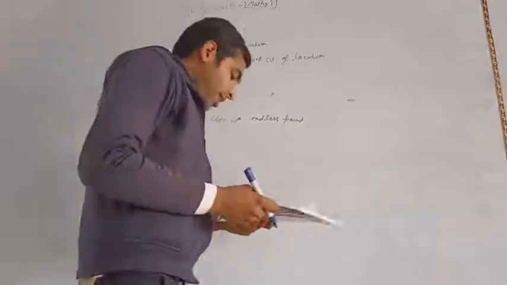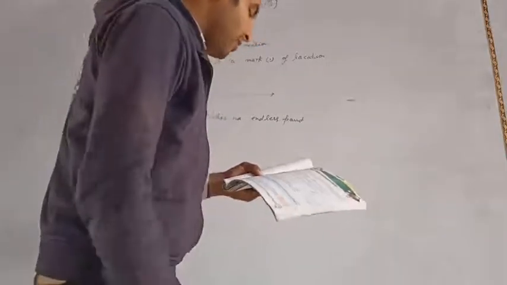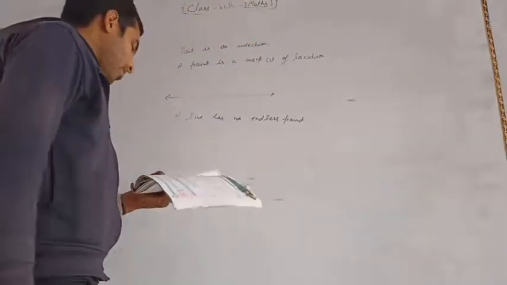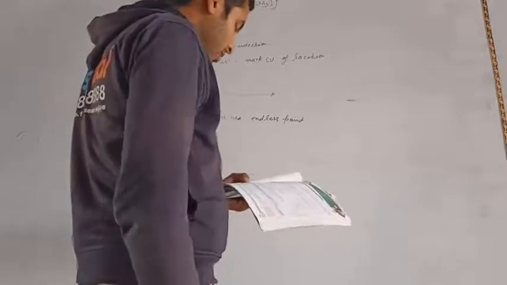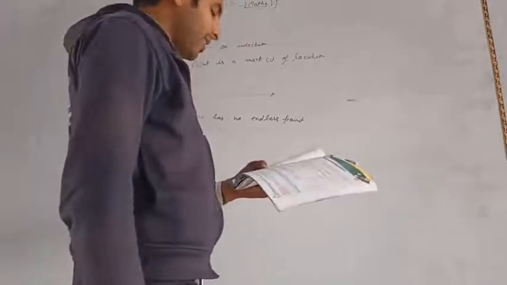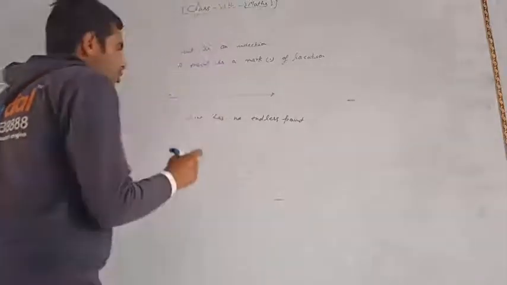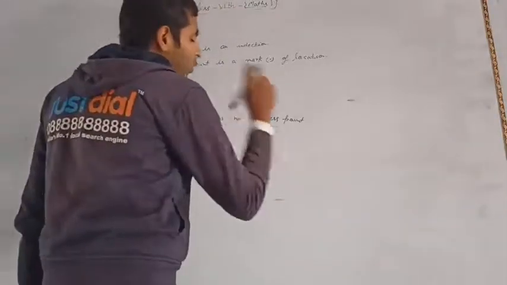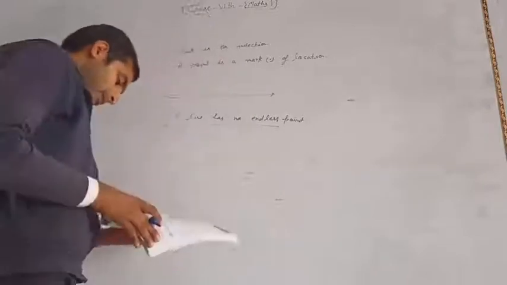A line is made up of an infinite number of points joined together on a straight path. Here in your book it is also given, extending indefinitely in both directions. So you can also say that a line has no end points. Okay.